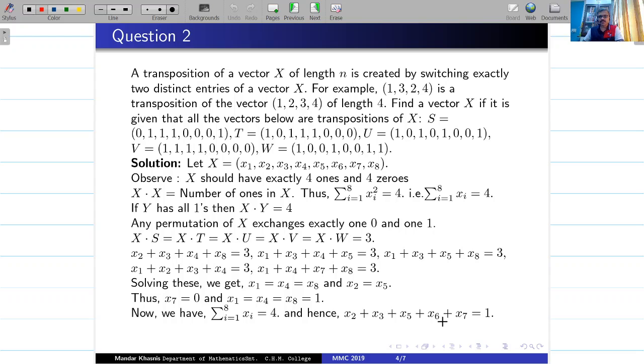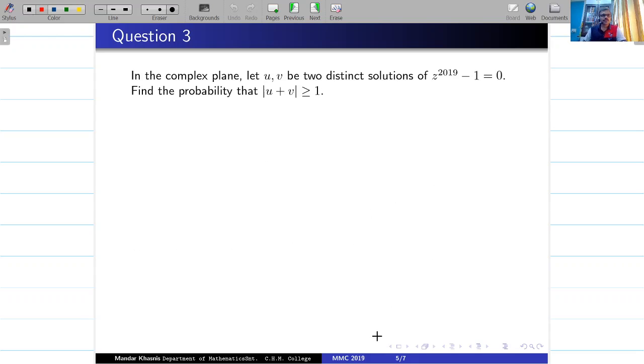x2, x3, x5, x6 is 0 is 1, right? And now this is finally going to give me the values. You need to try it out, solve it out, but I hope you can handle that, and that will give me finally what x is. So that is what question 2 is about. Let's move to question number 3. It's about complex numbers as such.